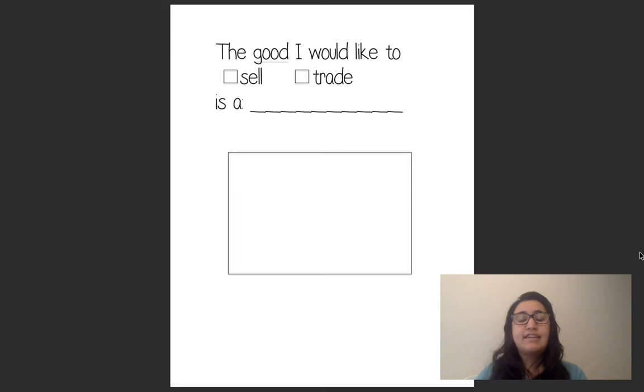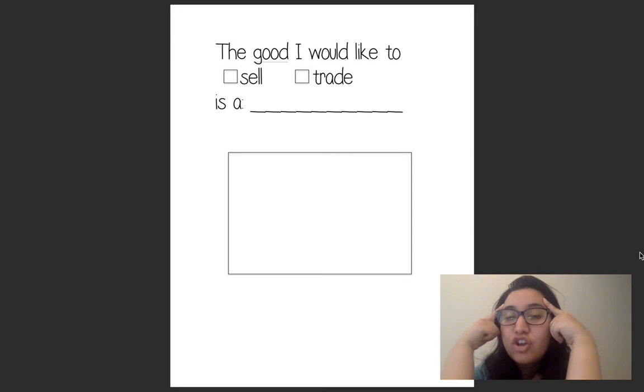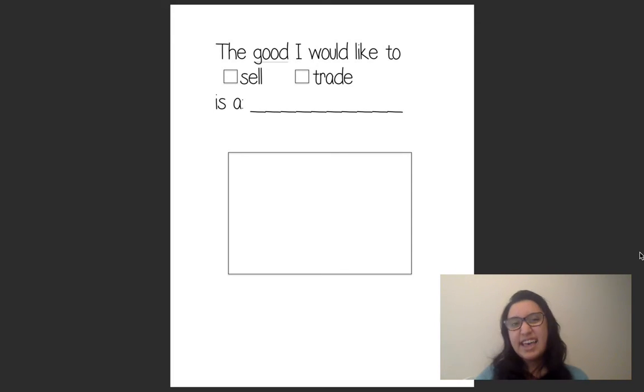So what we're going to do first is think, what is a good that I would maybe like to sell or trade? Now, sell means that you're giving something for money. Trade means that, like, if I have my glasses here and I want a drink, I would say, oh, hey, can I trade your drink for my glasses? And then you go, sure. And then I just trade my glasses for the drink. That's something that doesn't happen as much anymore. So trading is not something that happens as much, but selling is.